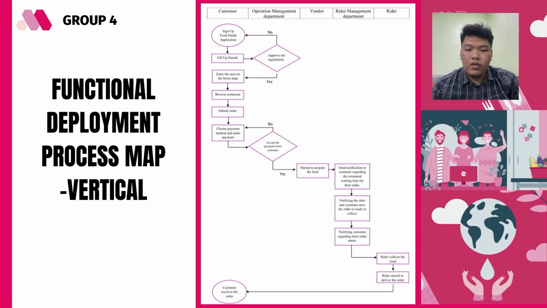In conclusion, for group assignment task 1, we have done the process mapping involving three tools, which are the support diagram, top-down chart, and deployment chart, and also discussed it in detail in order to make an improvement regarding the delivery process of Foodpanda.